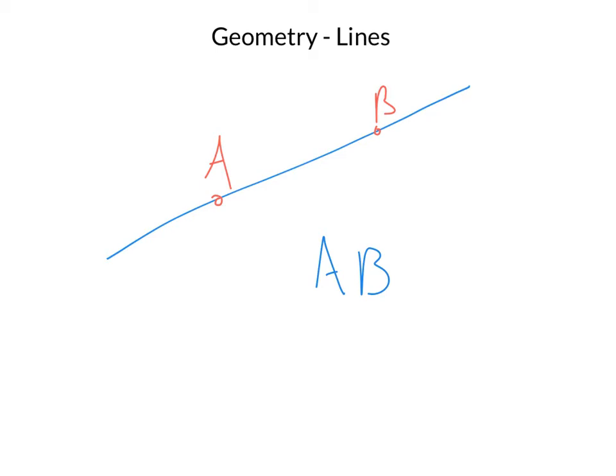Now, sometimes they might actually come up with a separate name just for the line, and that'll usually be given in the lowercase. So you can see here, we also have labeled this line as L. Now, either of those names is fine for this line here. Obviously, if there's different points that it passes through, it would have a different name. So instead of AB, it might pass through the points CD.